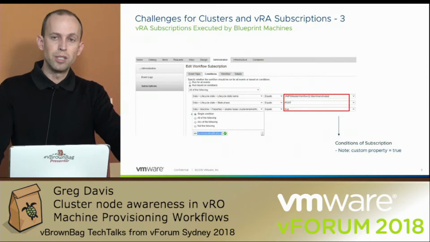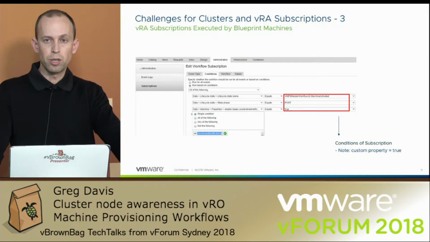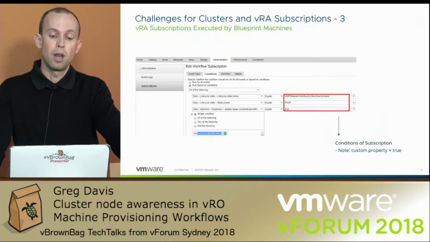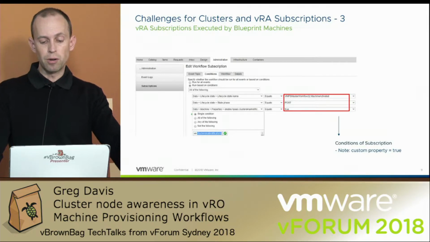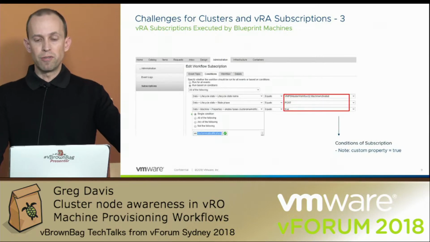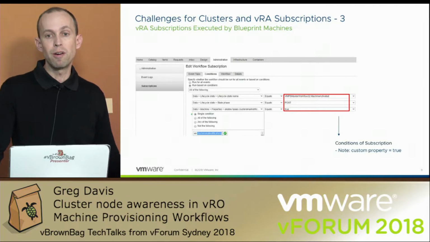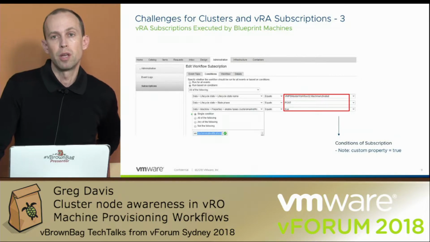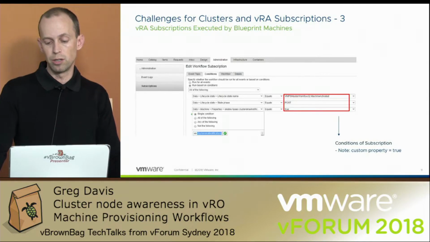And if I drill into the details of the subscription a little more, you can see that I've set up some conditions for the subscription to execute. The first one is that the lifecycle state must be machine activated, and it's the post state phase. And then the third one is basically a filter. If I just had the first two parameters and not the third, then this subscription will actually get invoked for every single machine that I have, or every blueprint, virtual machine type, that's in vRA. So we obviously don't want that. We want to narrow it down just for cluster nodes.